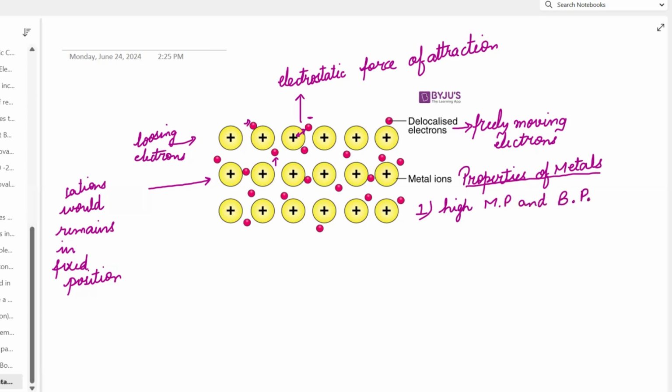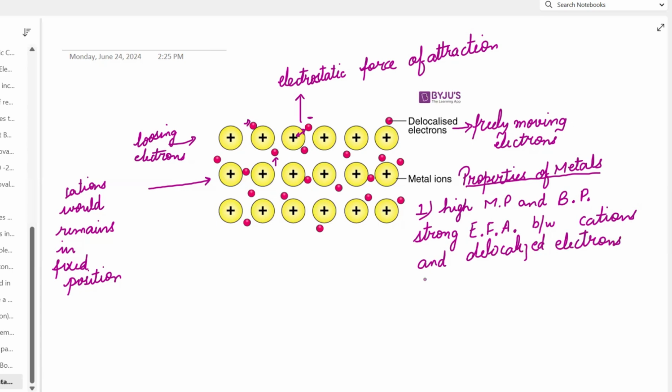What's the reason for that? Because of the strong electrostatic force of attraction, EFA, between cations and delocalized electrons.